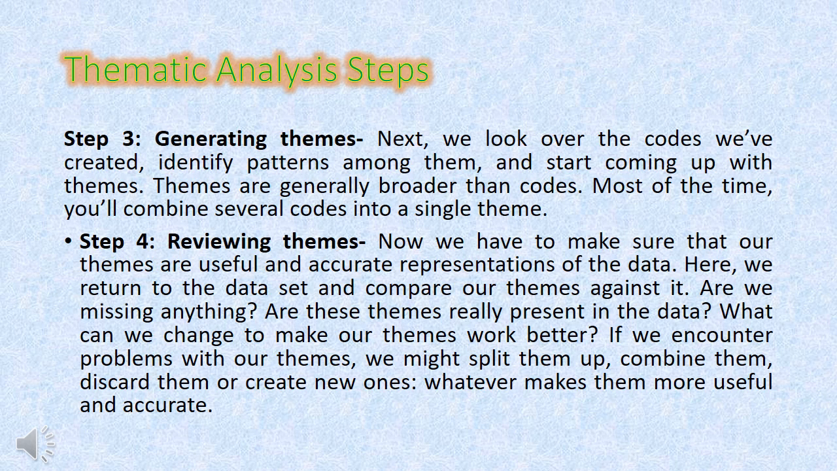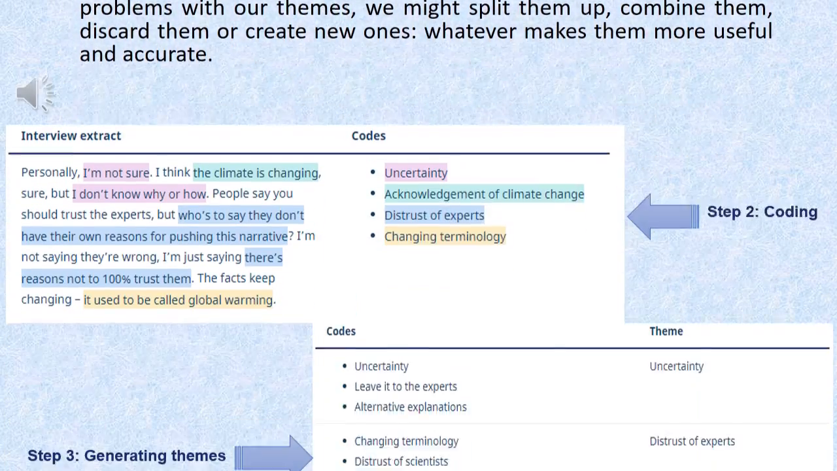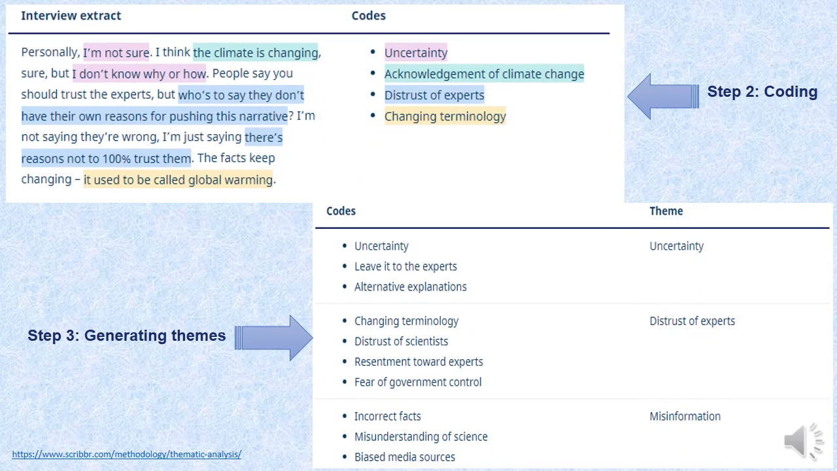If you encounter a problem with your themes, you might split them up, combine them, discard them, and create new ones. So this review process will tell you whether what you have done is up to the mark and leading in the right direction, or if you feel that there might be some problem, you can go back to step number 1 and do it again. Here is another example that will show you processes 3 and 4.